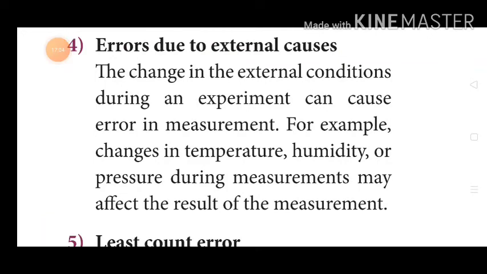Errors due to external gases. Change in external conditions during an experiment can cause error in measurement. For example, changes in the temperature, humidity, or pressure during measurements may affect the results of the measurement.